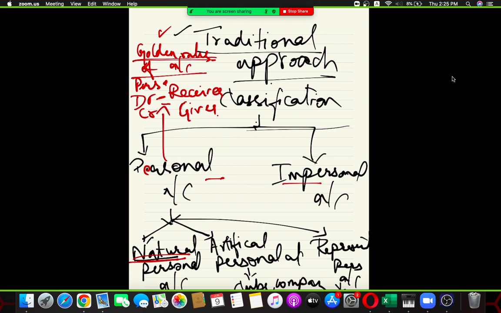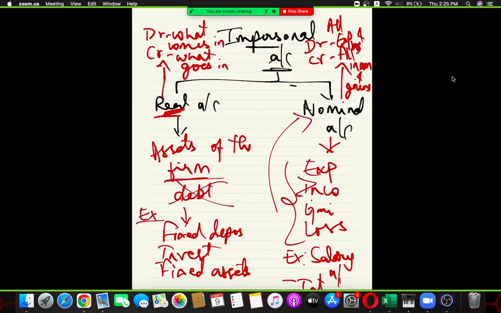In the personal account, all natural persons, me, you, human beings, come under the personal account. Reliance Company, Adani Limited, Infosys Limited, everything comes under personal account, and things which are not human beings or companies also come under it, for example capital account, drawings account, prepaid account, outstanding account. In impersonal account, there are real account and nominal account. All the assets you put into the real account. In nominal account, all expenses, income, gains and losses you put into the nominal account.